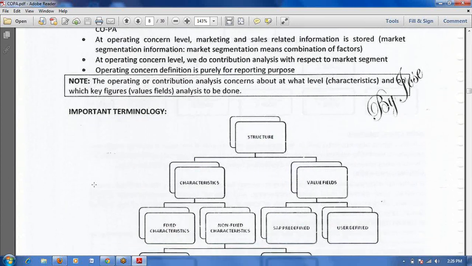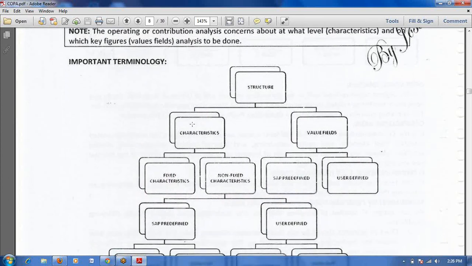At the operating concern level, this is the structure. The structure has characteristics and value fields. These two are very important: characteristics and value fields. Characteristics are of two types: fixed characteristics and non-fixed characteristics. And value fields are also of two types: predefined value fields and user-defined value fields.